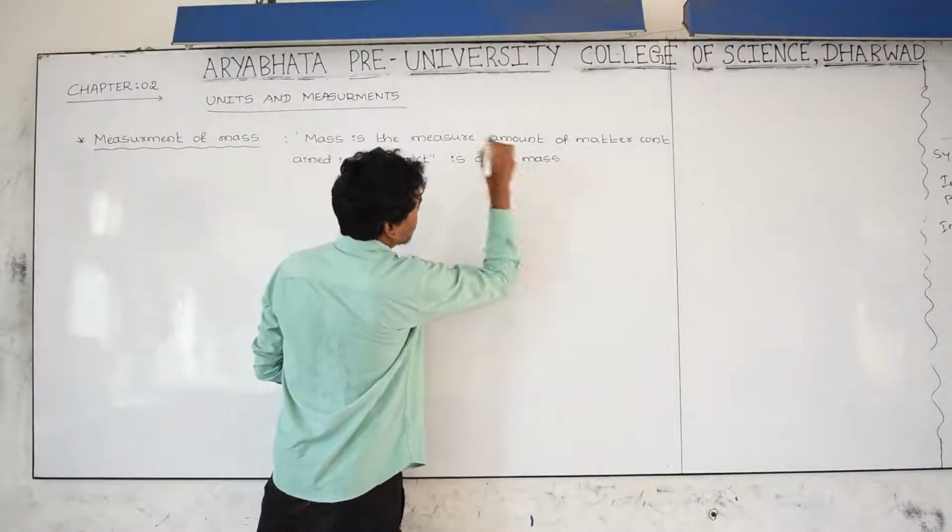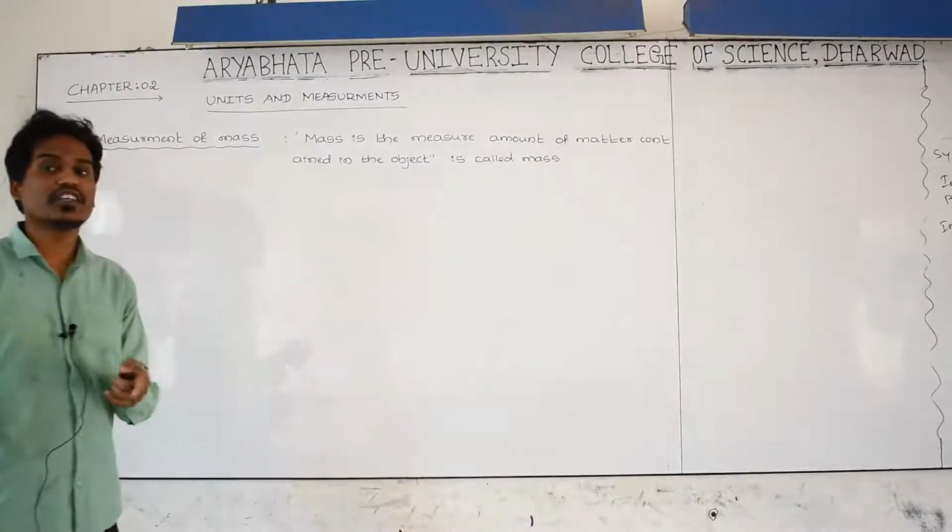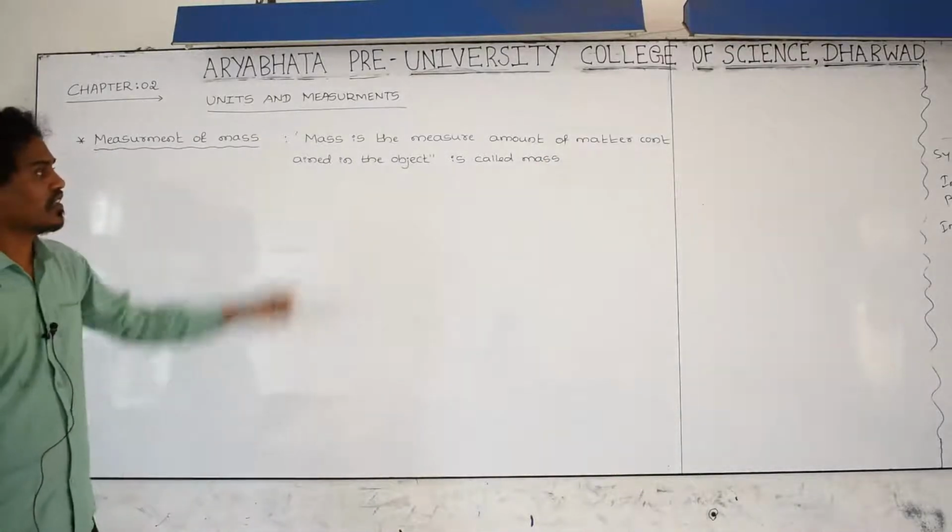This is the definition of mass. It means how much matter the object is containing, that is called mass.